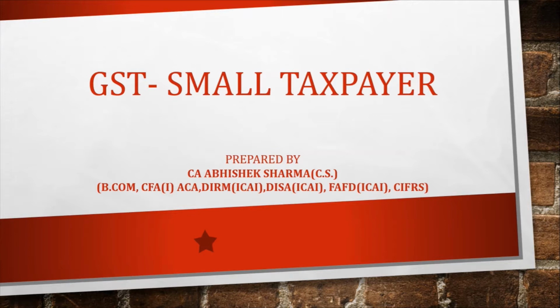In part 1 we discussed the benefits of availing the simplified scheme under GST. Here we will discuss who comes under the small taxpayer definition, what the definition of aggregate turnover is for those persons, what the exemption limits are for different states, and we will also discuss the switchover process from the normal scheme to the composition scheme and from the composition scheme to the normal scheme.